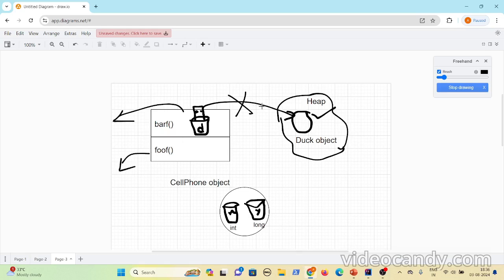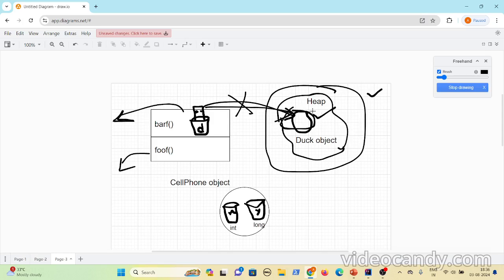After this, there is no reference to this object, and we all know the heap memory is managed by the garbage collector. Based on a time interval or however it operates, the garbage collector checks for all the objects on the heap with no references. It will clean up those objects, destroy them and give you the memory. When the method execution is completed, the reference is no longer present, so after some time the garbage collector destroys this object and provides space for us.